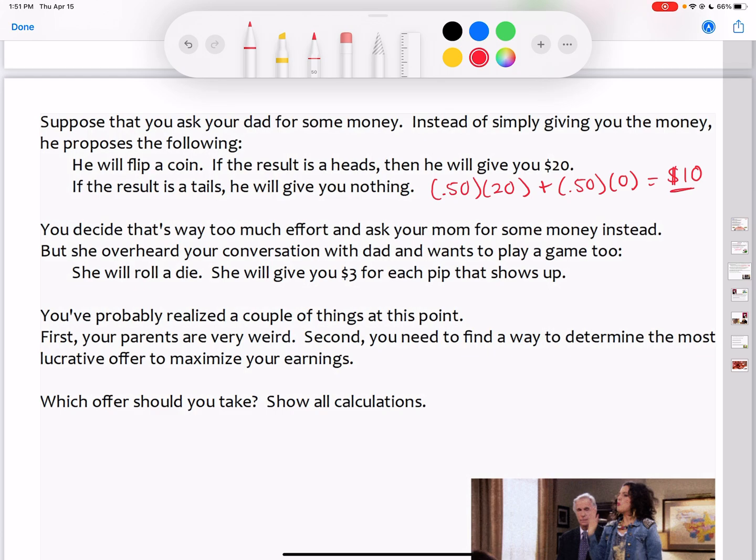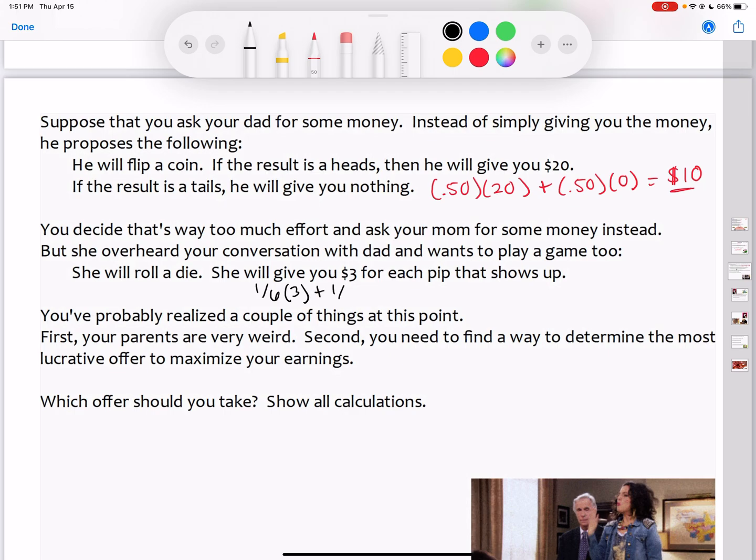She will roll a die, and she'll give you $3 for each pip, the little circles that show up. There's a 1/6 probability that you'll get each individual number. I'm just going to leave it as 1/6 instead of rounding it. So there's a 1/6 chance that I'll get $3, because 3 times 1 is $3.